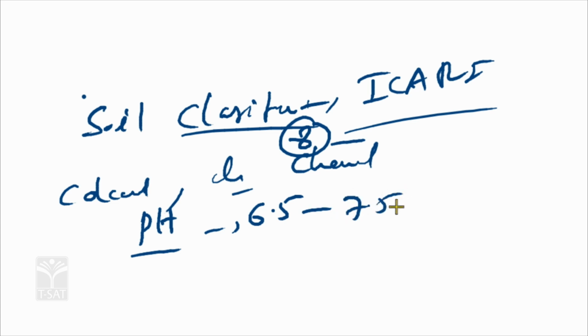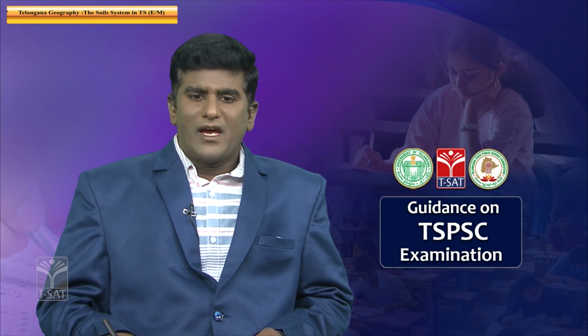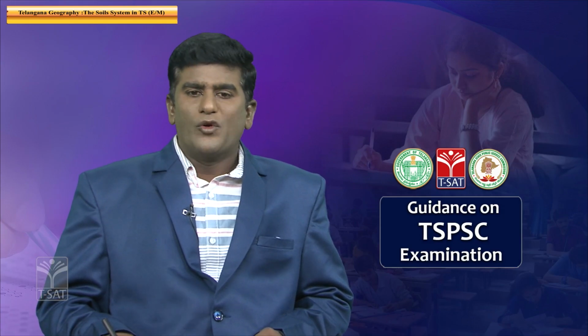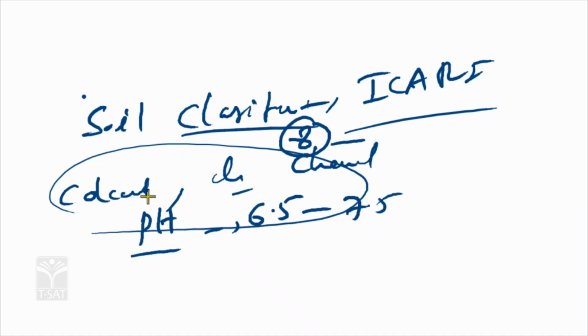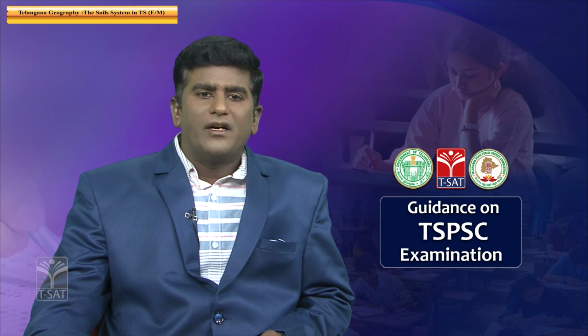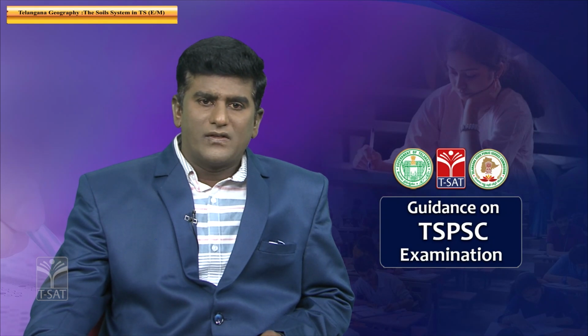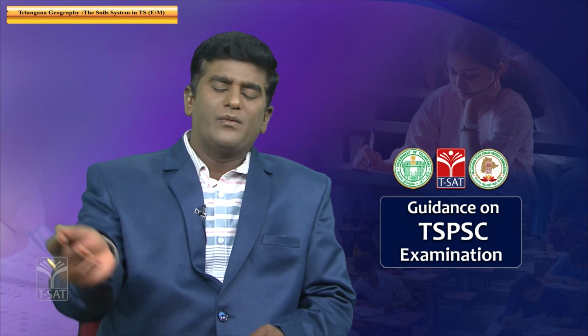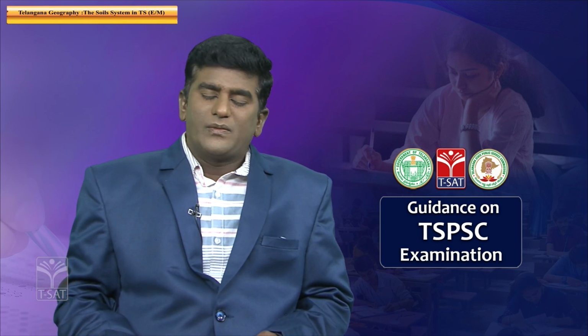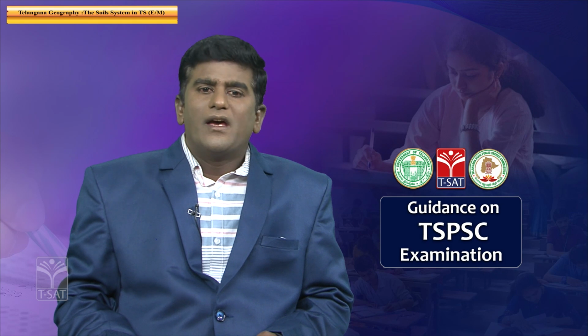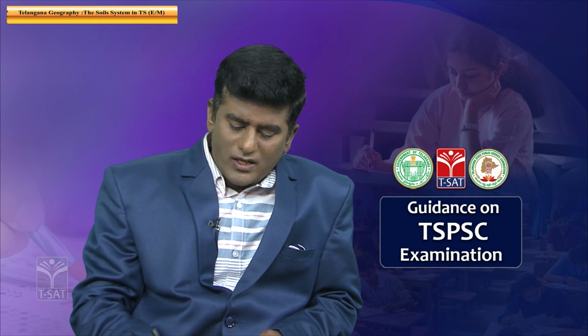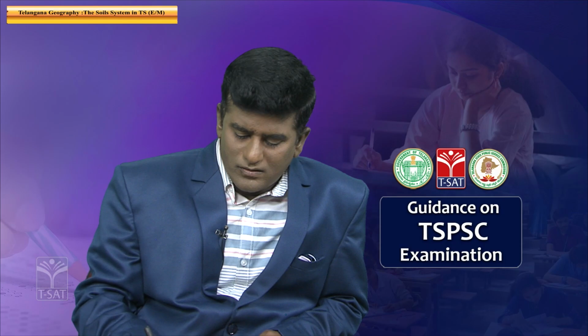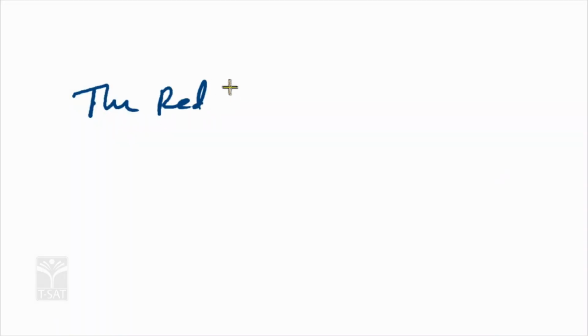You know Sorensen's scale, acids and bases and neutrality. First, the soil with the highest percentage in Telangana state is called the red soil. The name of the soil is the red soil.